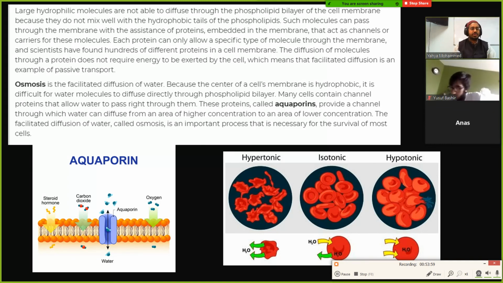Now, Freya, your question: osmosis will need no energy to go through? Correct. This one does not require energy. It says facilitated diffusion. Remember that just means there's a channel there that water can go through, but you don't need some additional energy to be put in.